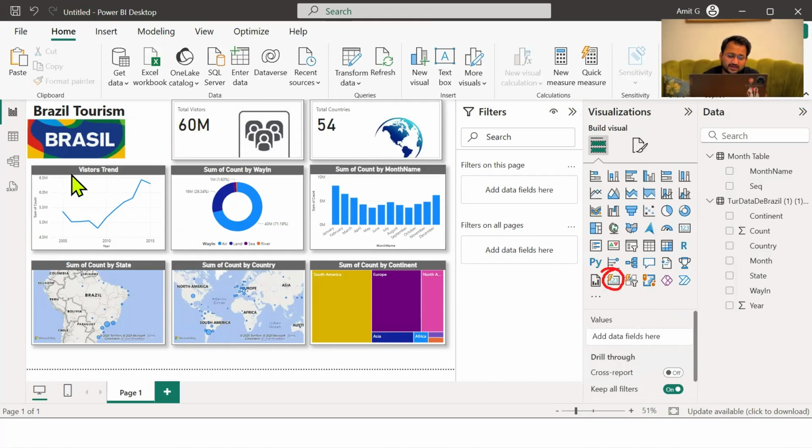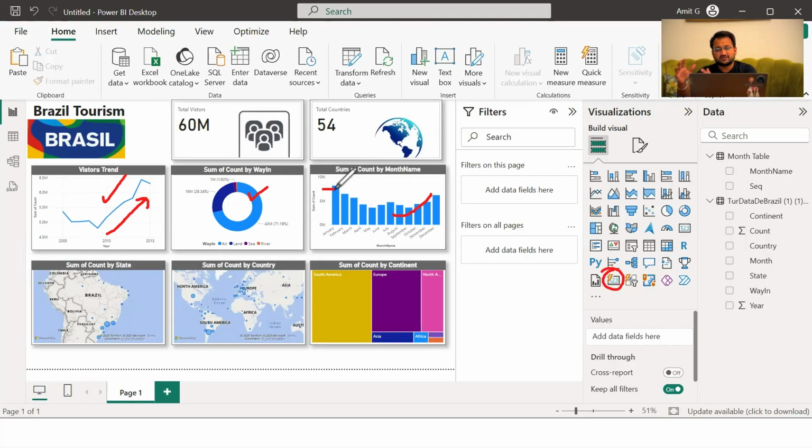Now, if we quickly go through this report that we have created, by looking at the first chart, I can identify that the number of tourists visiting Brazil has increased over the years, and most of them are using air as the mode of transportation. If I talk about seasonality patterns, people start visiting from the month of August and they come till January.